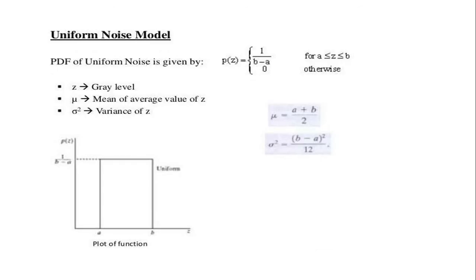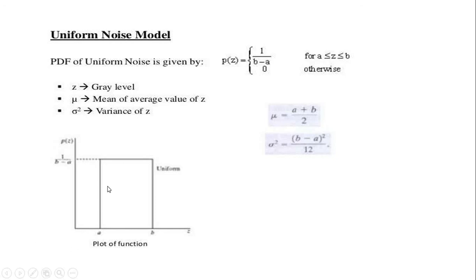Next noise is the uniform noise. As the name suggests, this noise is uniform over a certain band of gray levels. It occurs due to the quantization process, that is, in the analog to digital conversion. The PDF of uniform noise is given by P of Z is equal to 1 upon b minus a for a less than or equal to Z less than or equal to b, otherwise it is 0.